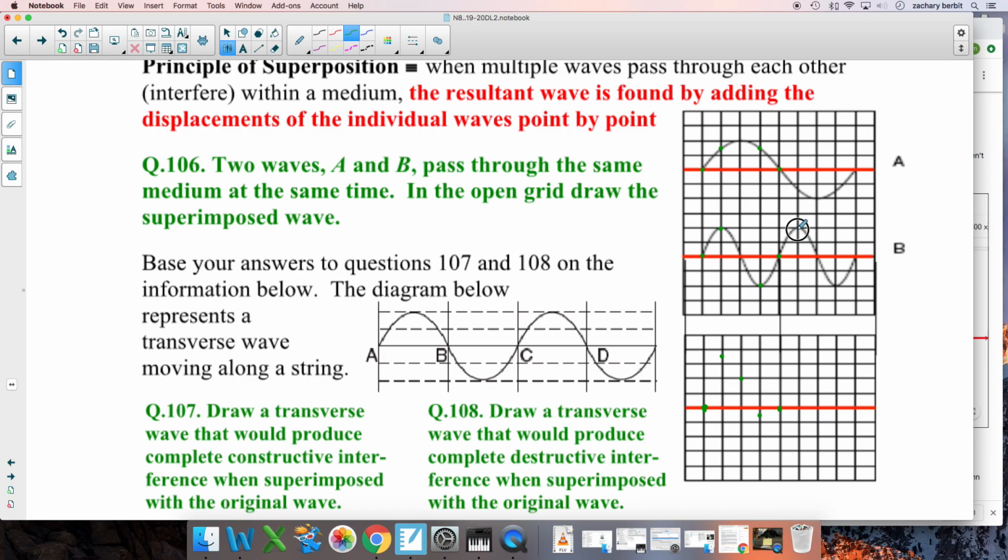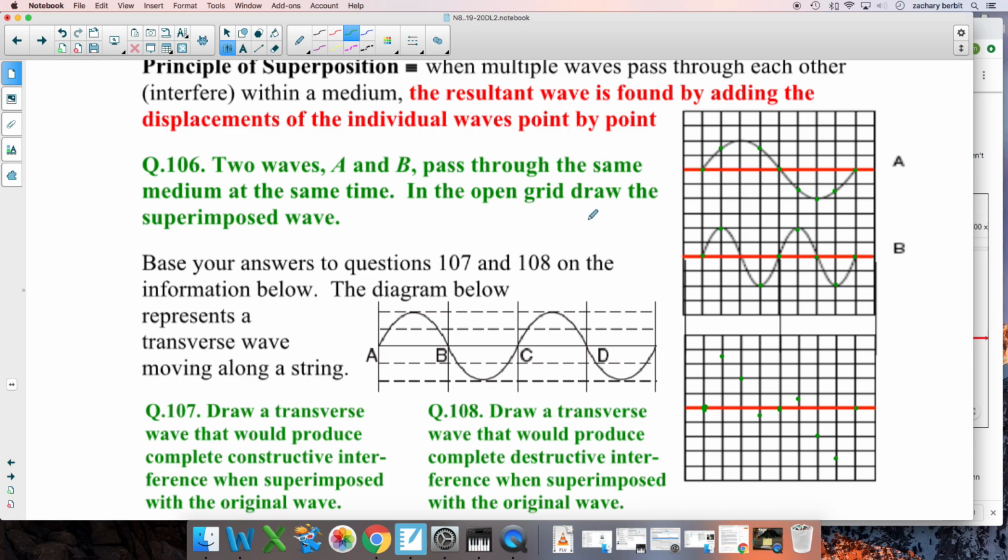Next one, B is at 2. A is at negative 1.5. Add them, you get 2 plus negative 1.5 is positive 0.5. Next, B is at 0. A is at negative 2. 0 plus negative 2, negative 2. And then A is at negative 1.5. B is at negative 2. Negative 1.5 plus negative 2 is negative 3.5. Finally, 0 plus 0 gives you 0.